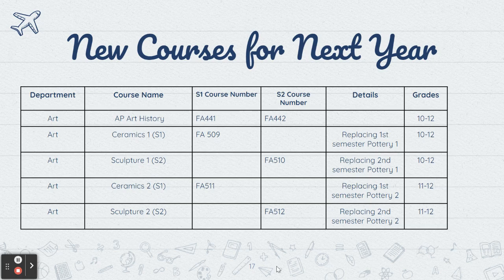Now, on these art courses that are new for next year, they're not necessarily new, but we are replacing the names of some of them. So Pottery 1 and 2 is no longer called Pottery 1 and 2. We're going to do ceramics and sculpture. So you do ceramics first semester and sculpture second semester. So those are going to be replacing pottery per semester.